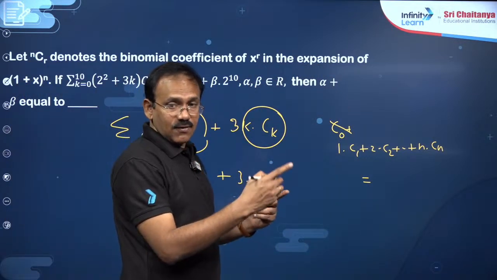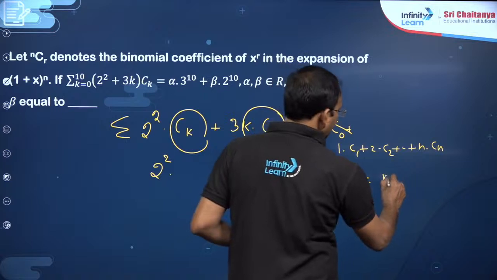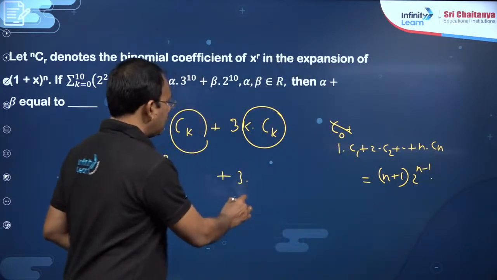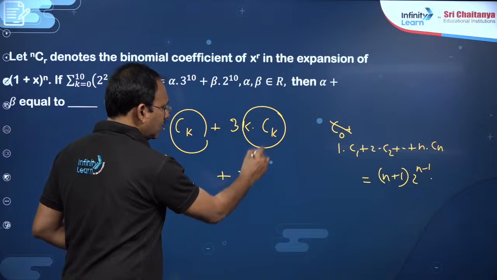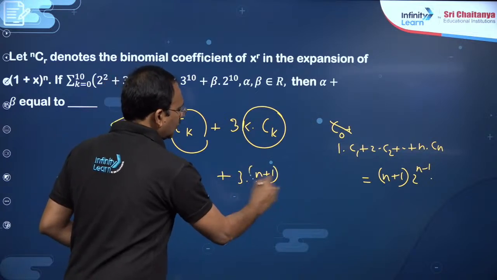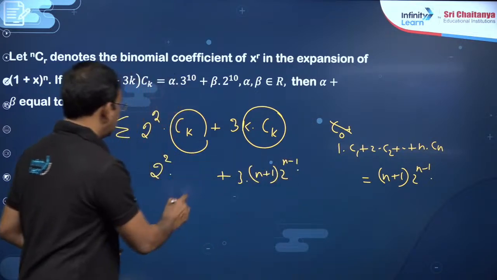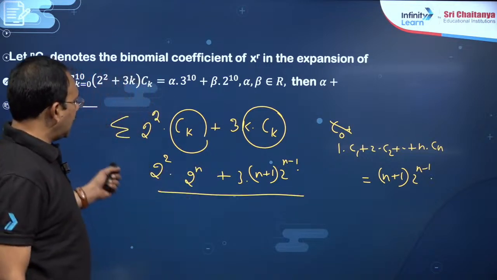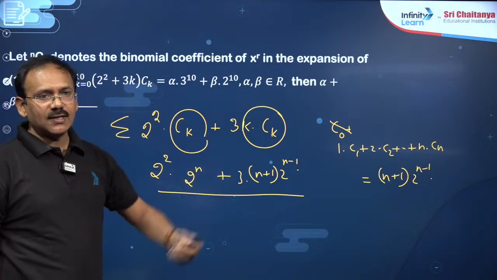By taking the derivative we will get n into 2 power n minus 1. So this is going to be n into 2 power n minus 1, and this is going to be 2 power n. So you can take n equal to 10 and simplify, and you will get the answer.